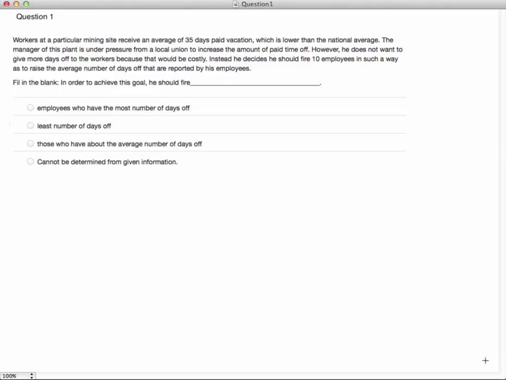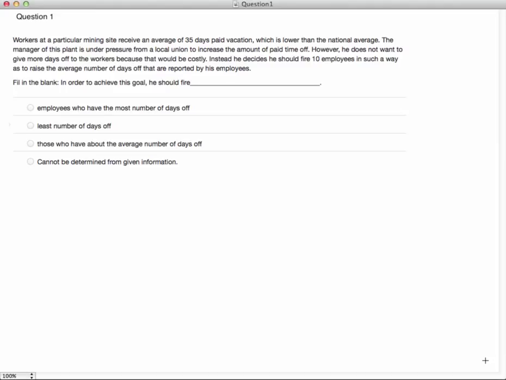Okay, here's question 1. This is from quiz 2 from module 2. Workers at a particular mining site receive an average of 35 days paid vacation, which is lower than the national average. The manager of this plant is under pressure from the local union to increase the amount of paid time off. However, he does not want to give more days off to workers because this would be costly. Because this is capitalism 101. We don't want to spend any more money than we have to, right?